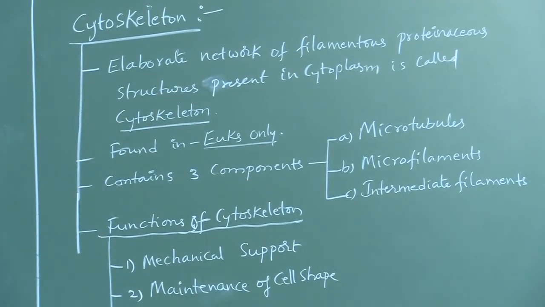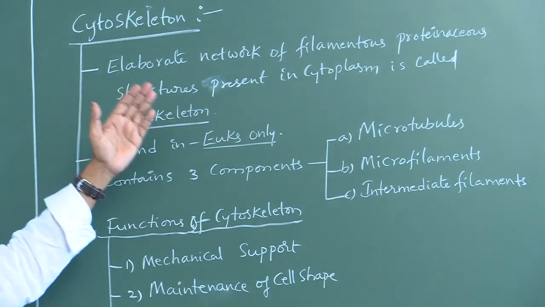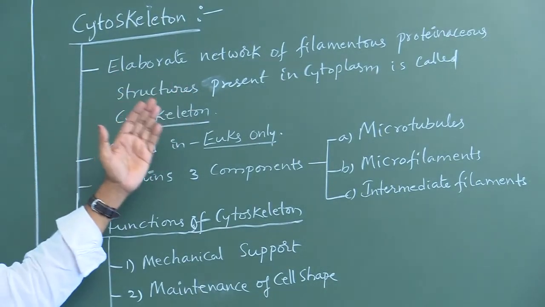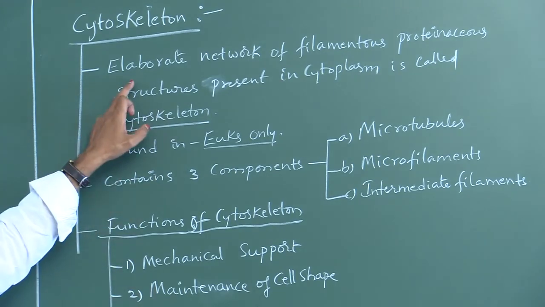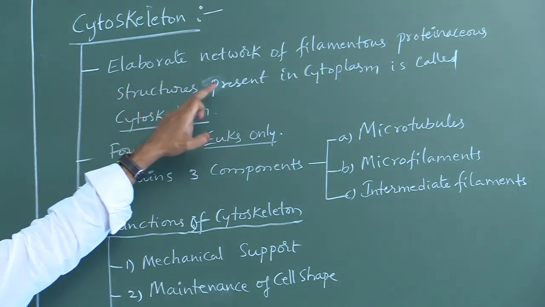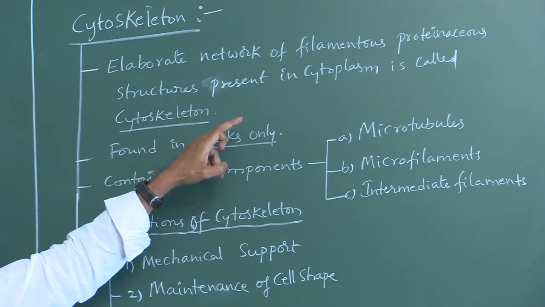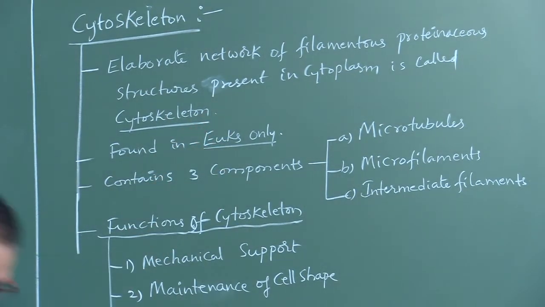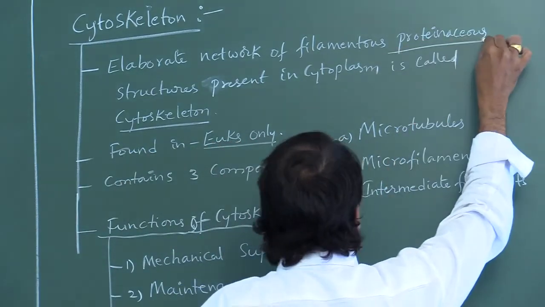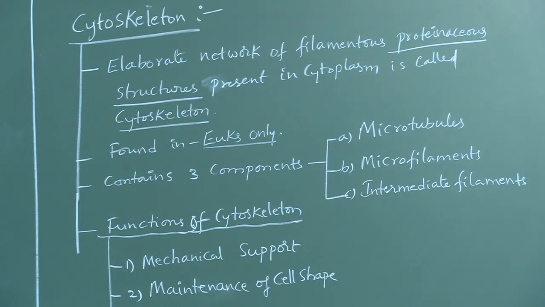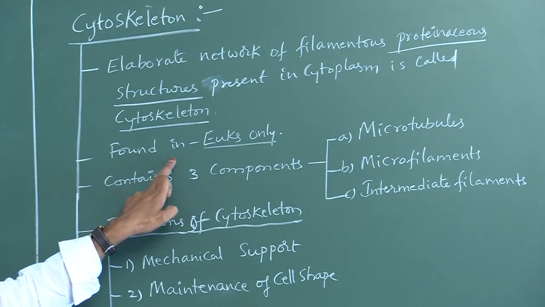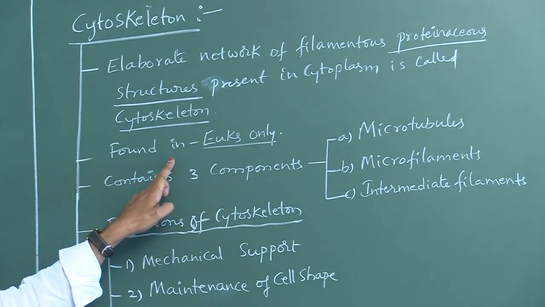They are made up of proteins. The filamentous structures present in the cytoplasm of eukaryotic cells are called the cytoskeleton. That means they are found in eukaryotes only, not in prokaryotes.